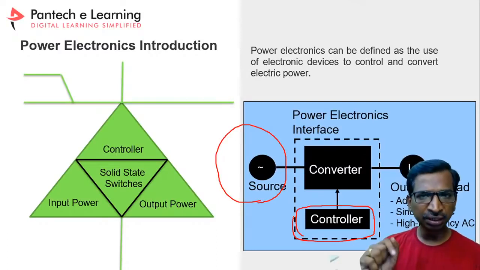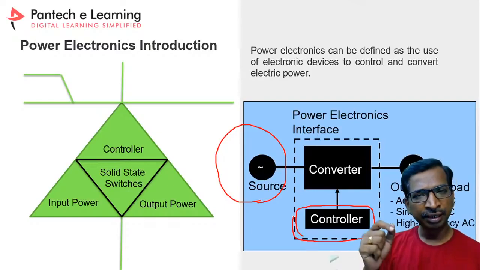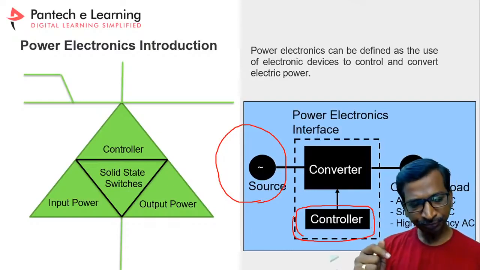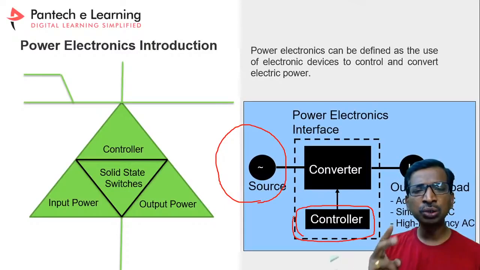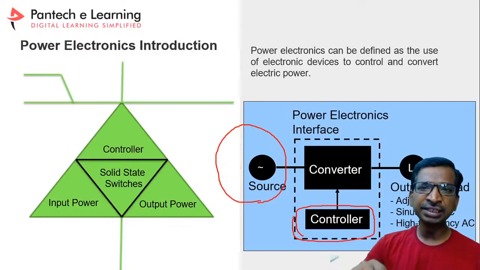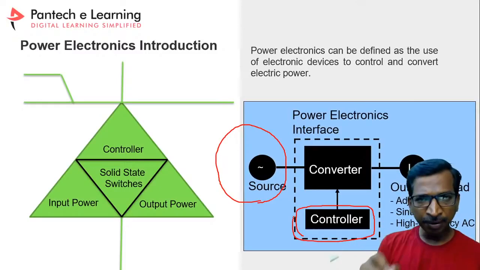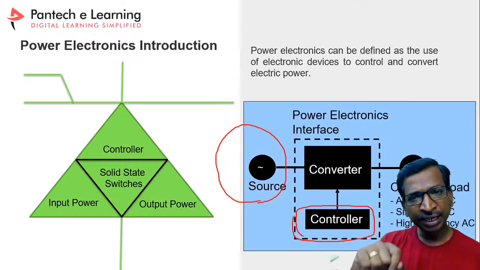After the invention of the 555 timer, it was the very first controller in this technology. In the 555 timer there are two types of operation, astable and monostable. With astable operation, we can generate any kind of square pulses. With the help of square pulses, we can activate the converter.